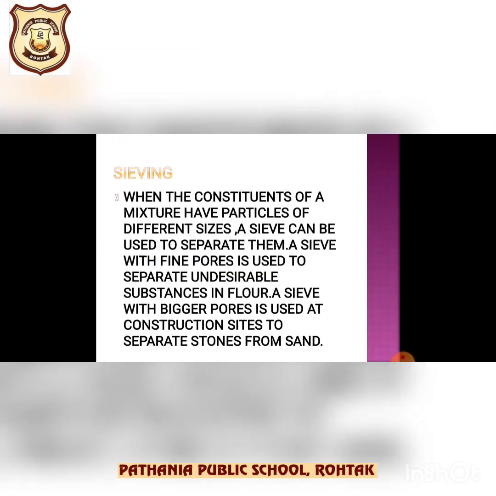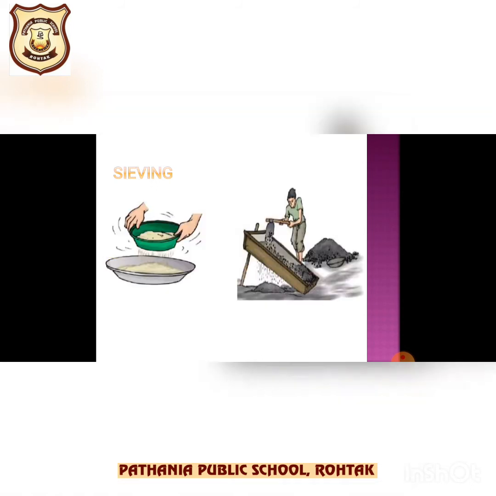Okay, so your next method is sieving. What is a sieve? Sieve क्या होता है? Where do we use sieving? So a sieve is a shallow vessel having small holes, like you can see in this picture, small holes at its bottom. An iron mesh can also be used as a sieve in some cases. So the method of separating a mixture by using a sieve is called sieving, and sieving is used to separate those solid mixtures which have components of different sizes.